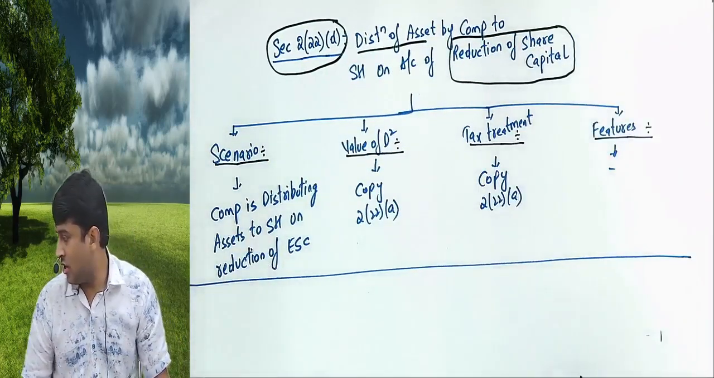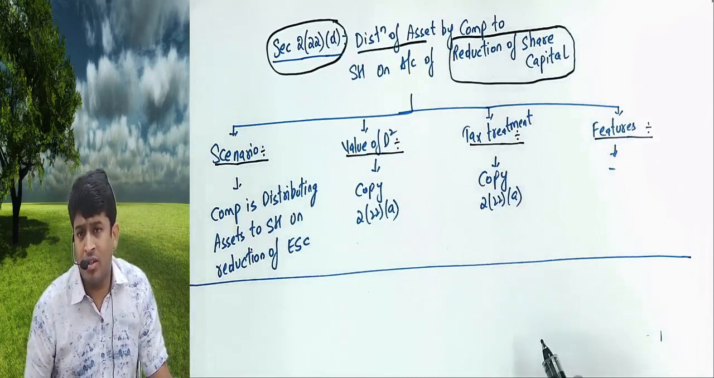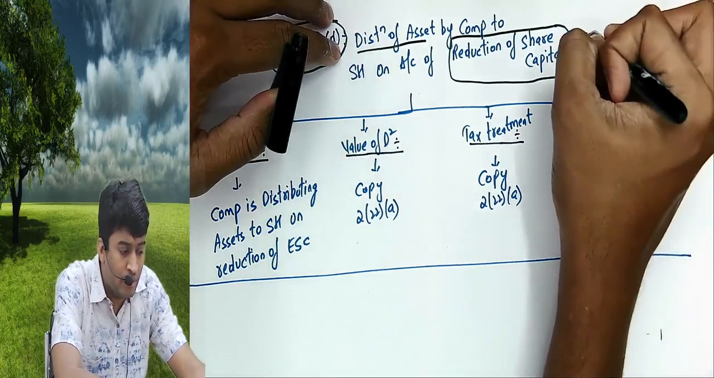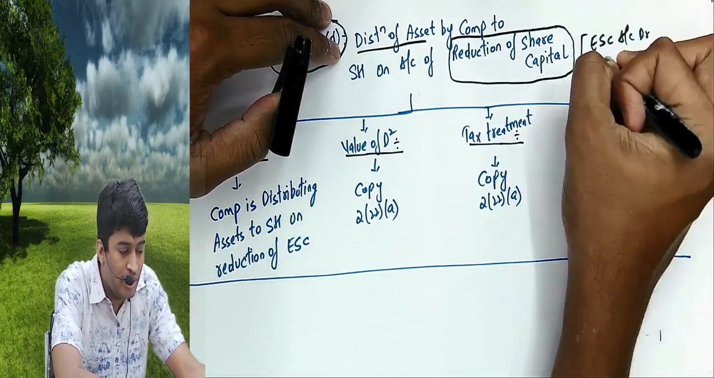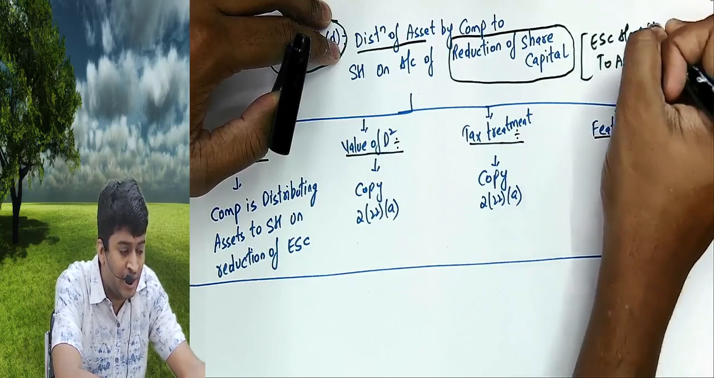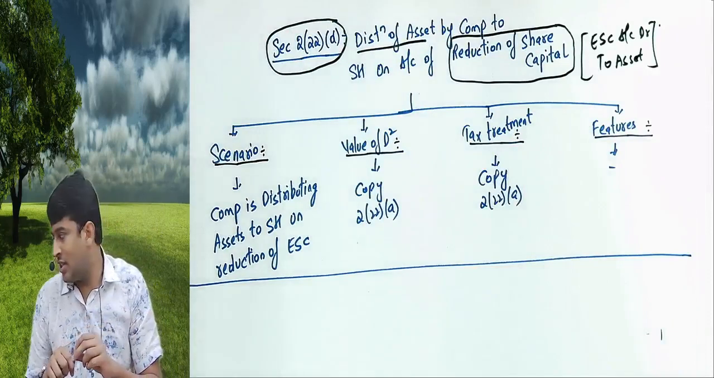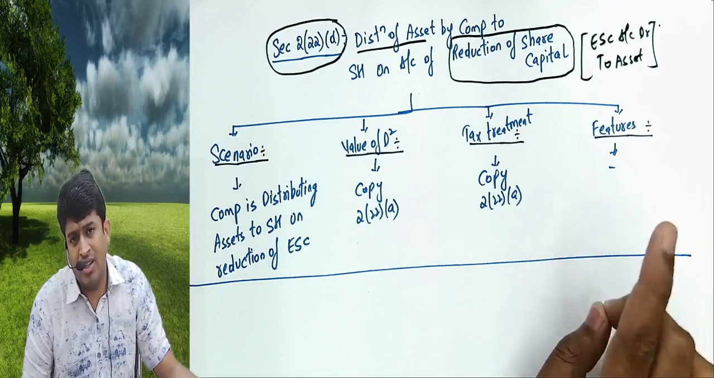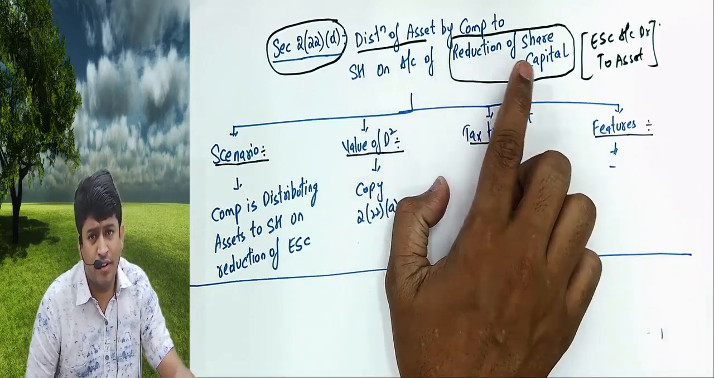On reduction of share capital, what will be the entry when you distribute assets to shareholder by reducing the equity share capital, sir? The entry in the books of the company will be equity share capital account debit to asset account. When this transaction, this entry is passed in the books of accounts, this section will apply. Which is the entry we are talking about? Equity share capital account debit to asset account. That is called distribution of assets on account of reduction of share capital.